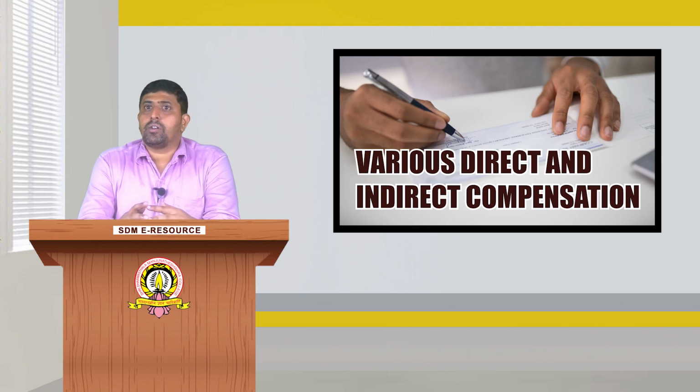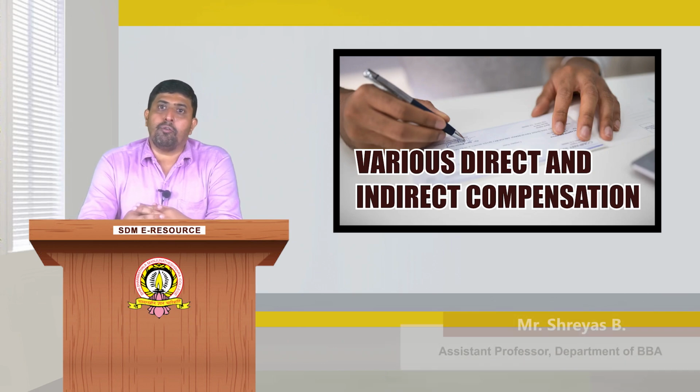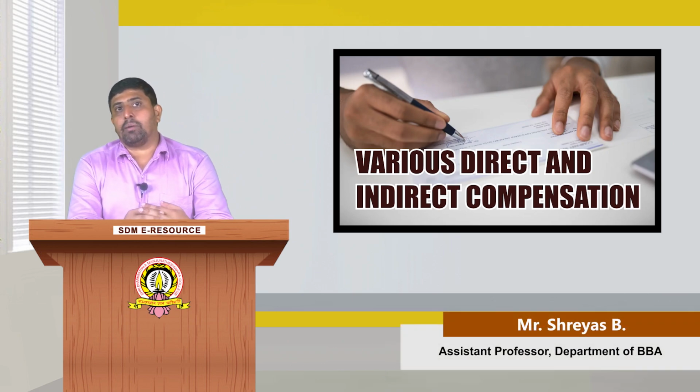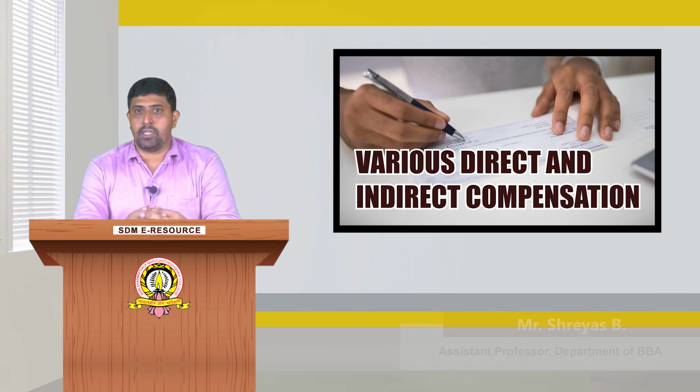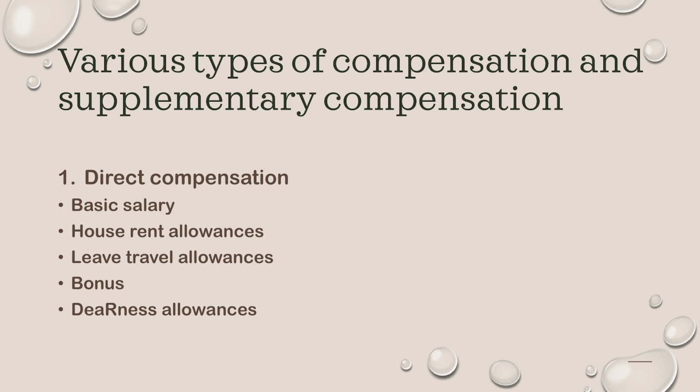Hello friends, today we are going to discuss the various types of direct compensation and indirect compensation that are given to employees in an organization. Direct compensation, we have already briefed in earlier sessions. Basic salary, as I told you, is the part of direct compensation given to employees on the basis of the nature of the job he is going to perform in the organization.